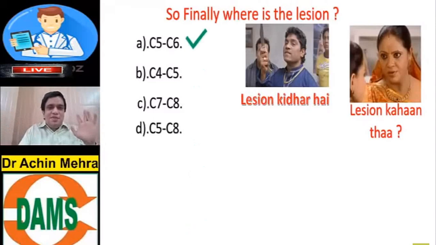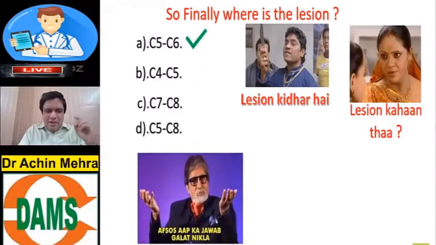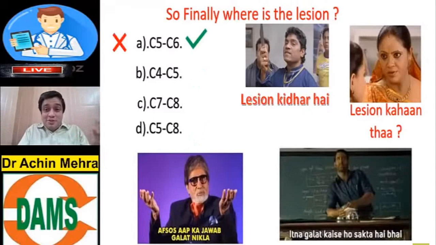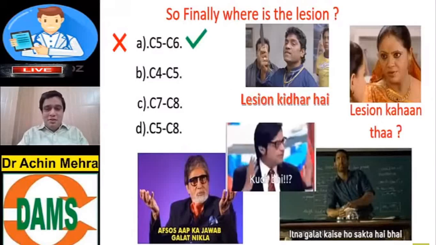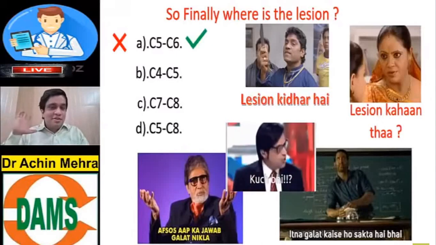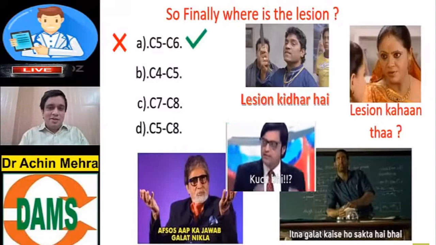Now I think the best answer is C5, C6. Yes? No, wrong answer. How can you be so wrong? You think that there is a hemisection in C5, C6 only. That's why C7 and C8 segment on the opposite side of the patient are lost. Anything that comes into your mind, you will answer it. Do not ever answer the question in a hurry.